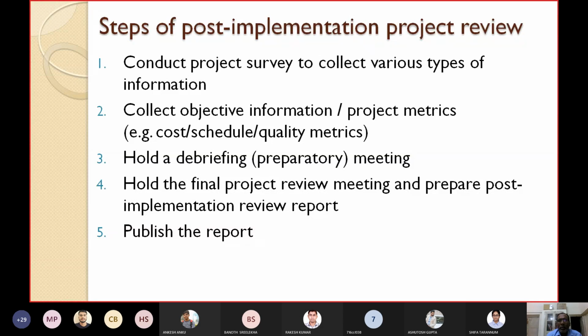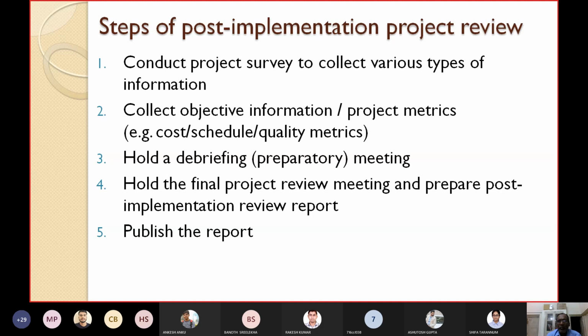In order to collect the information associated with this project that you have already seen during its development, you have to conduct a project survey to collect various types of information. Then collect objective information or the project metrics, such as the cost metric, what costs you have incurred, the schedules, and the different quality metrics.